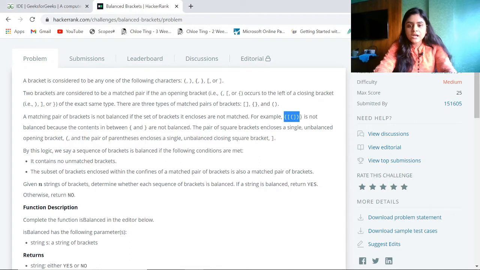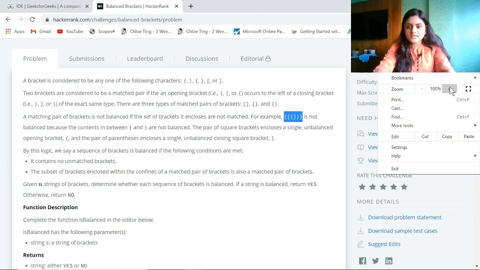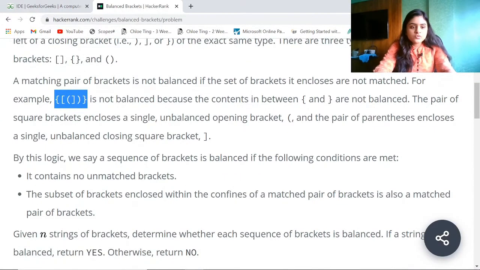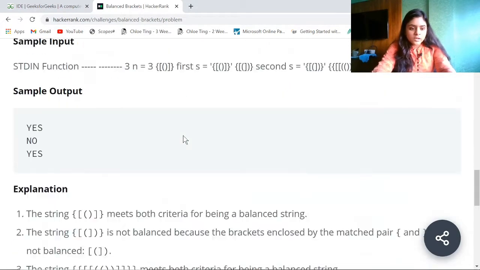Like in this example, if you see these two square brackets, let me just increase the size, okay, so inside these two square brackets there should not be an unmatched bracket. So the brackets should always be balanced. So let me go here.